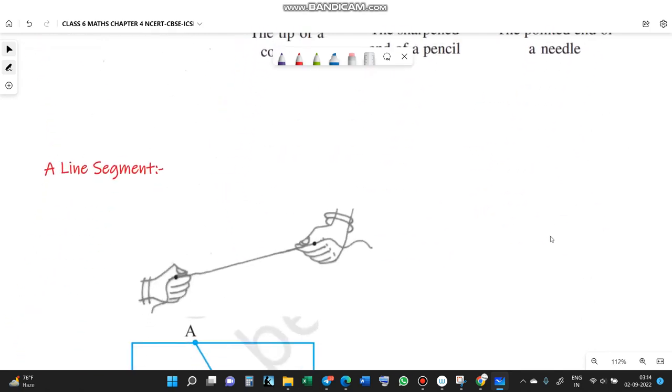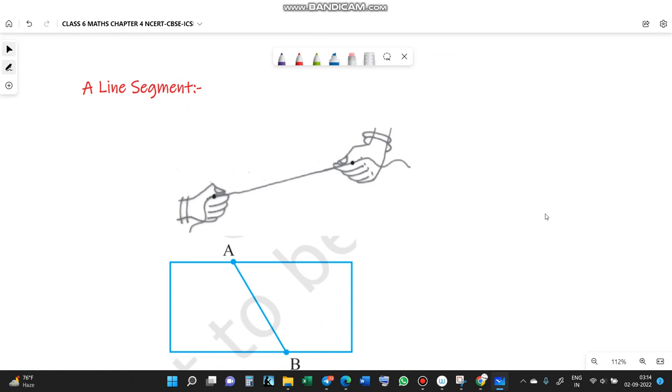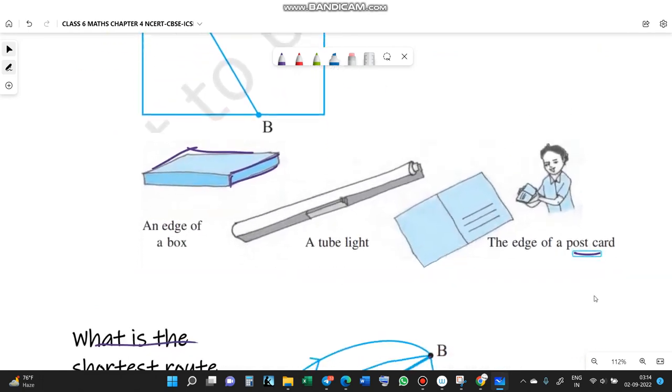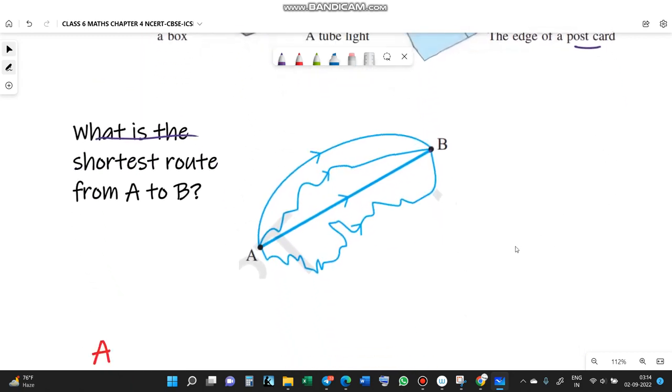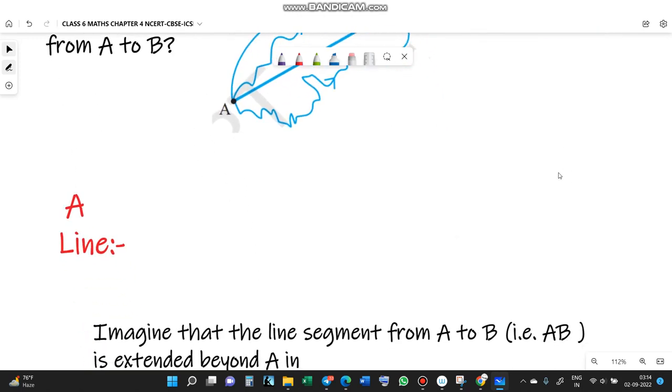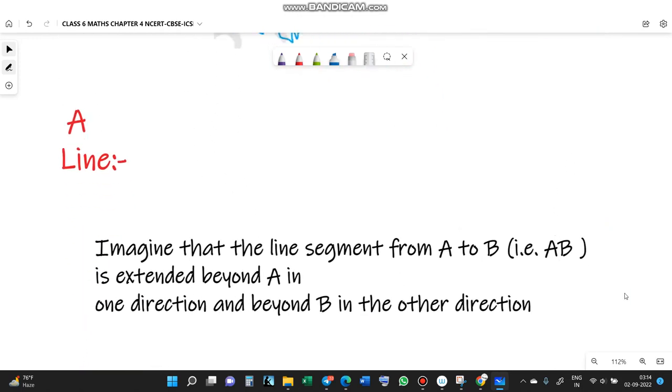How we discuss in the lecture. We study a line segment. What is the significance of a line segment? A shortest route is represented by the line segment. Today we are going to study a line. Friends, we study line segment.